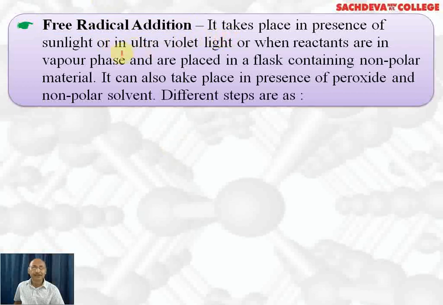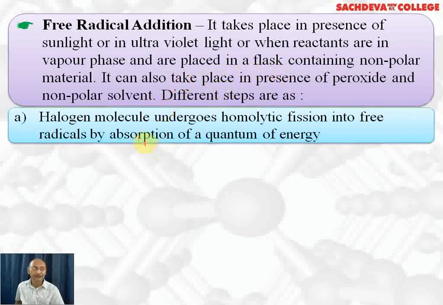Next, we are taking free radical addition reactions. It takes place in the presence of sunlight, where homolytic fission will take place, or ultraviolet light of the sunlight, or when the reactants are in vapor phase placed in a flask containing non-polar material. It can also take place in the presence of peroxide and a non-polar solvent. Let's take up the different steps.